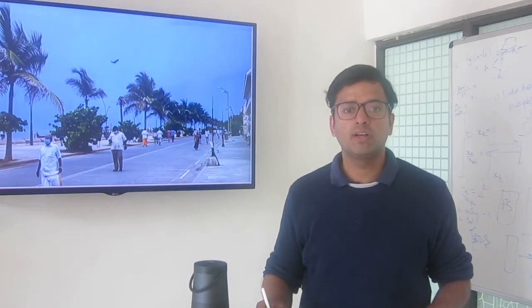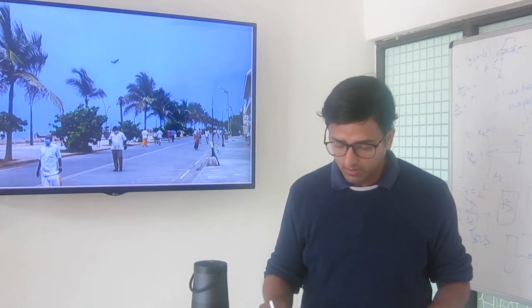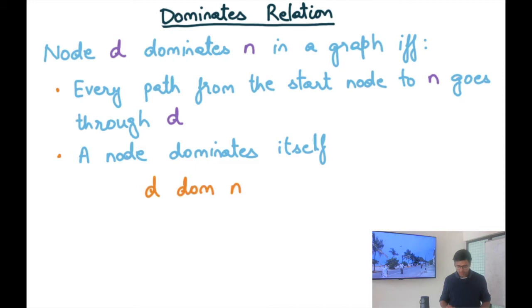So let's look at the dominator relation in more detail. Recall that node D dominates node N in a graph if and only if every path from the start node that reaches N goes through D. And also we said that the dominator relation is reflexive, which means a node dominates itself. We write D dom N to indicate that D dominates N. And if I say a node dominates itself, that's the same as saying N dom N. So we understand what a dominator relation is.